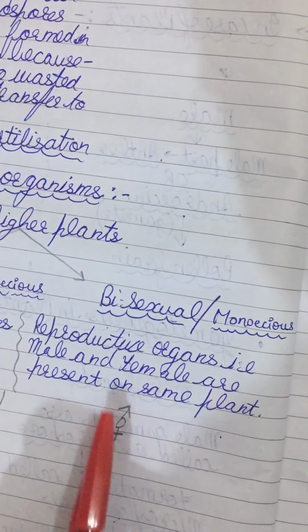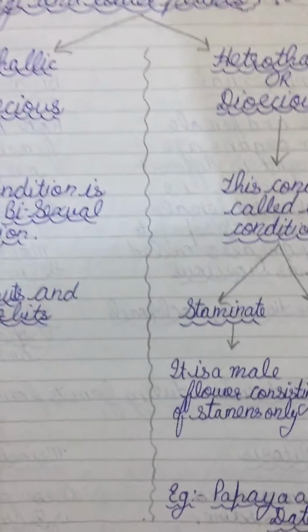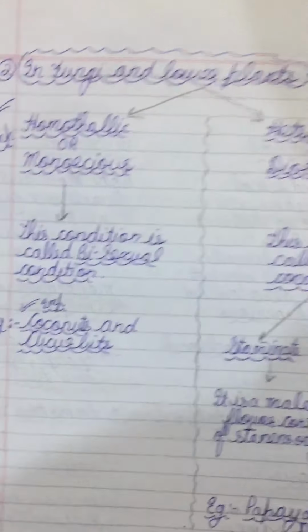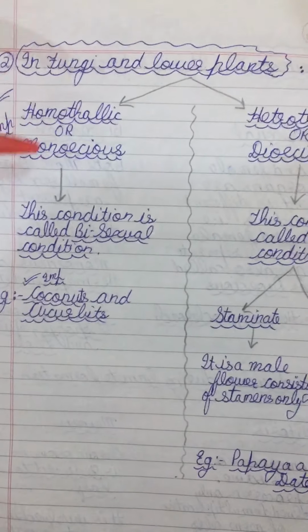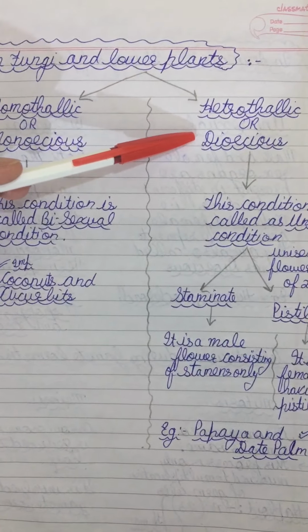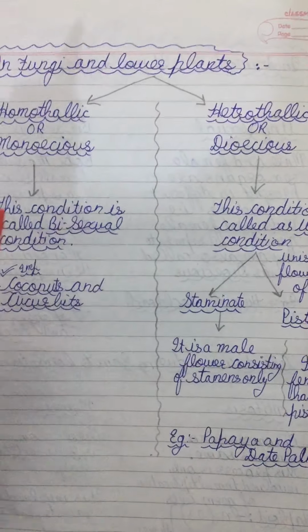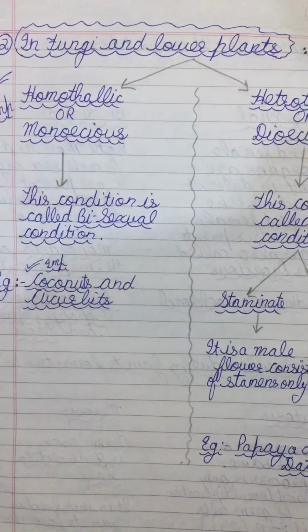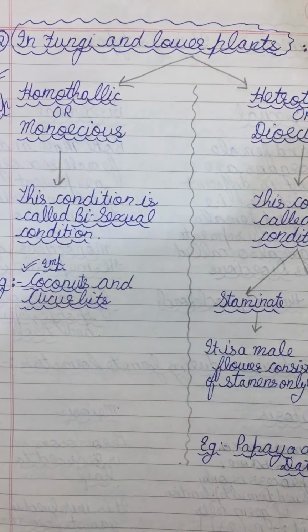That means a single plant bearing both types of sex organs, or a single flower having both types of sex organs. Right? But in case of fungi and lower plants, there are two different conditions. Homothallic condition, which is similar to monoecious condition, and heterothallic condition, which is similar to dioecious condition. Homothallic condition means the sex organs are present on a single thallus, right?